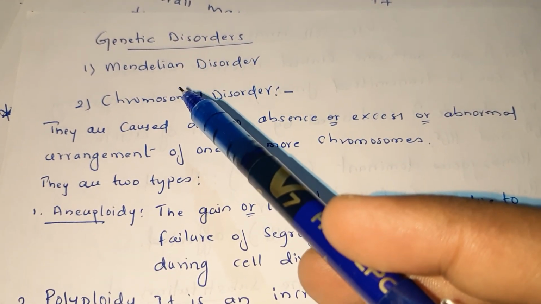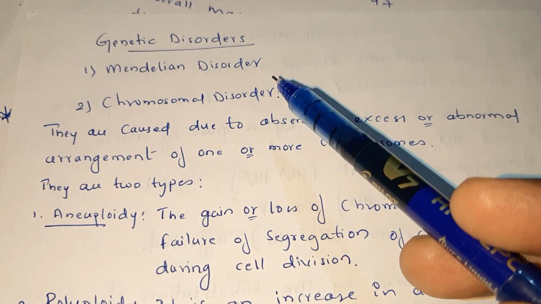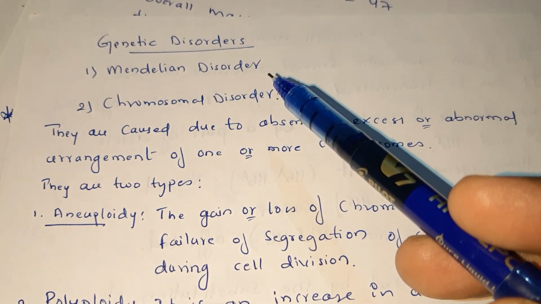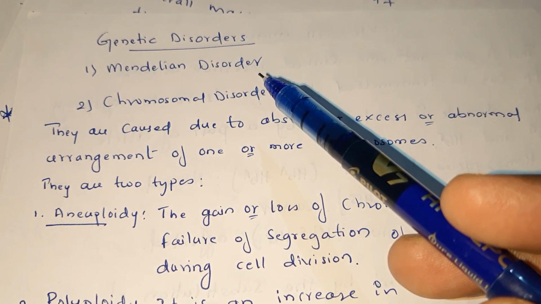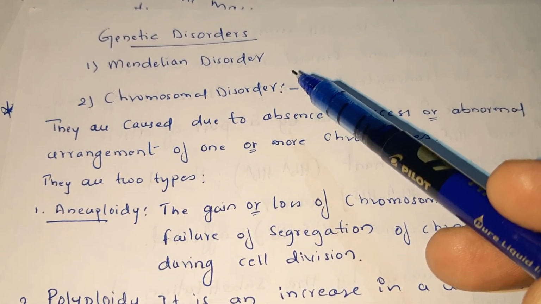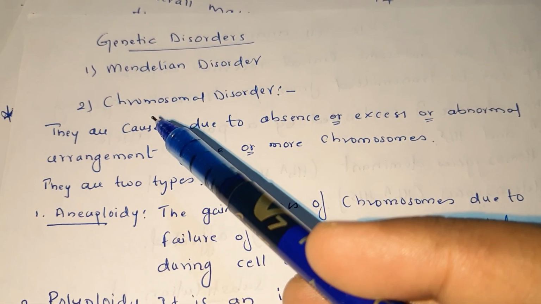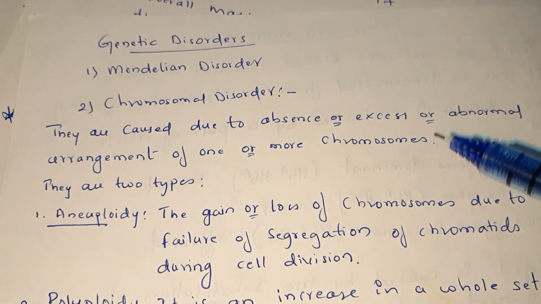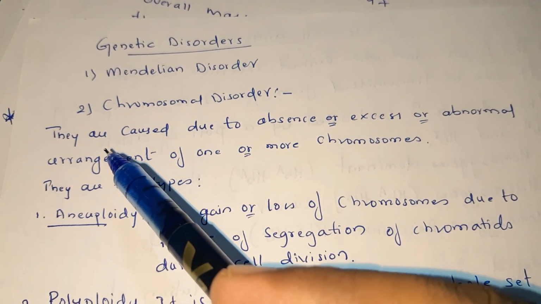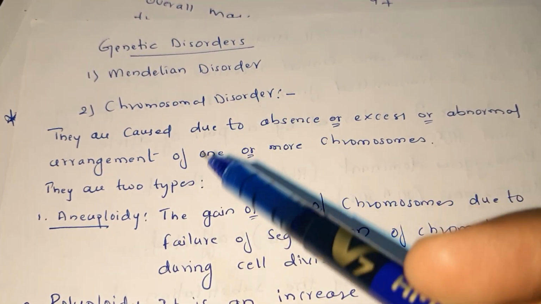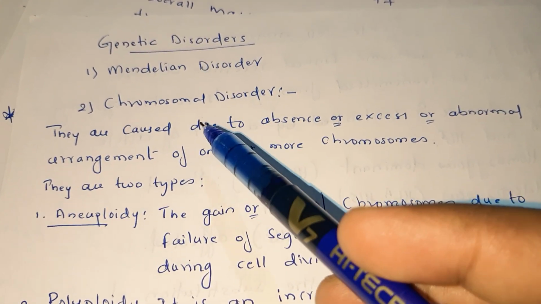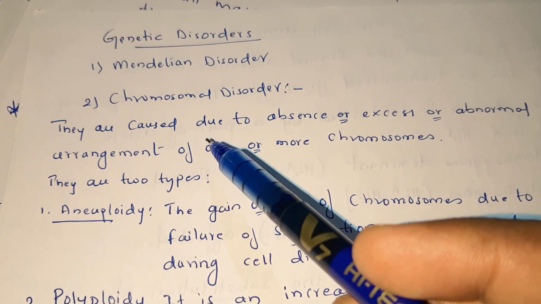So here we have completed Mendelian disorders, the mutation at the gene level, which follow Mendel's laws, right? Now the next is chromosomal disorder. So let's look at the definition of the chromosomal disorder. Chromosomal disorder happens due to